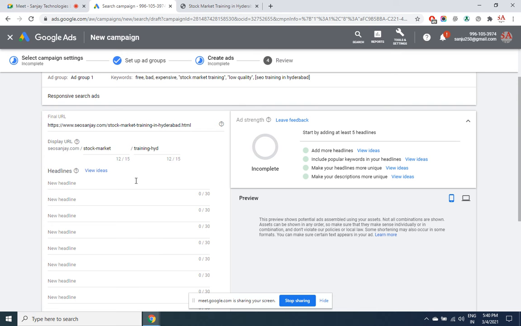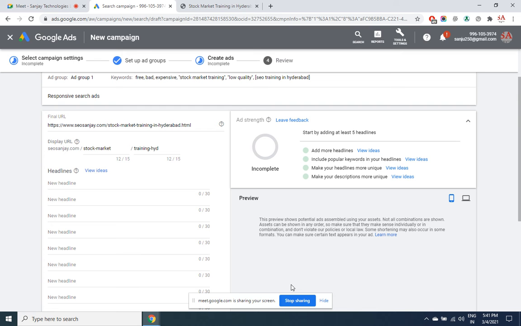With the varieties of the ads that you are creating, each ad only one headline will be shown up. It is not going to show multiple headlines. Each ad only one headline. But depending upon the screen of the user, depending upon the space available, randomly Google is going to choose any one of the multiple headlines that you have given. But over a period of time, it is going to rotate all the headlines and give you a response saying that this ad has worked well. Then this ad 2 has worked well, ad 3 has worked well.